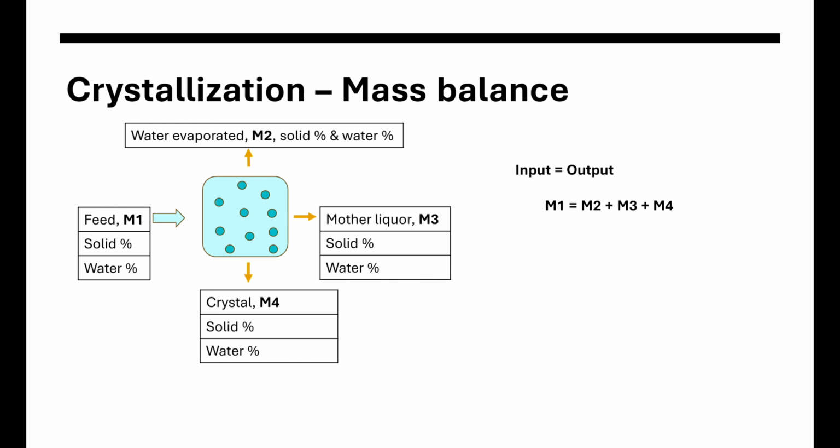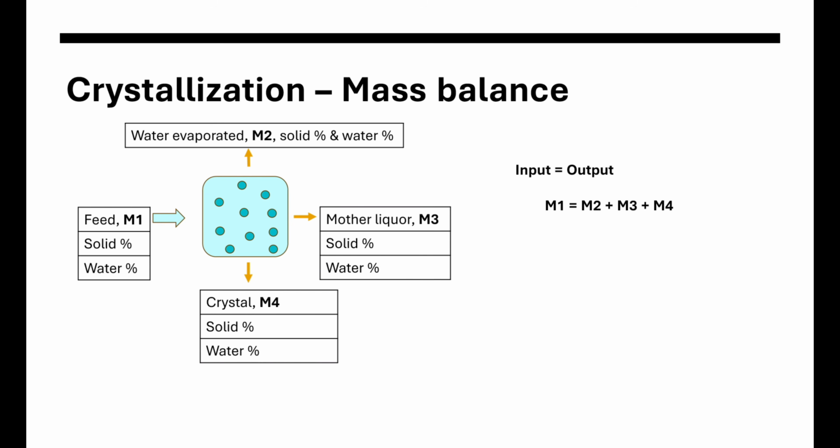As we did for the dry air, we have to develop three equations. One is the overall mass balance equation, that is, equating input and output. In the crystallizer, the input stream is only one, that would be M1 in this case. There will be three output streams. One is the solvent evaporated, the next is the mass of crystals formed, and the third one is the remaining liquid, which we are calling mother liquor. So the output streams will be M2 plus M3 plus M4.